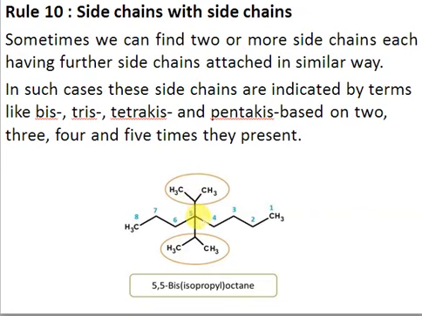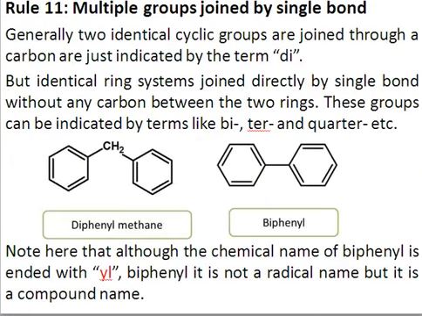So if there were 2 chloro, we would have used the word dichloro. If there were 2 methyls, we would have used dimethyl. If there were 2 ethyl, we would have used diethyl. But if you have a branched substituent and that branched substituent is appearing more than once, then you have to use the terms bis, tris, tetrakis, pentakis, depending upon how many times that substituent or that side chain is appearing. So in this specific case, the name will be 5,5-bis(isopropyl), because isopropyl is appearing 2 times, octane. Octane is the root name because it has 8 carbons here.